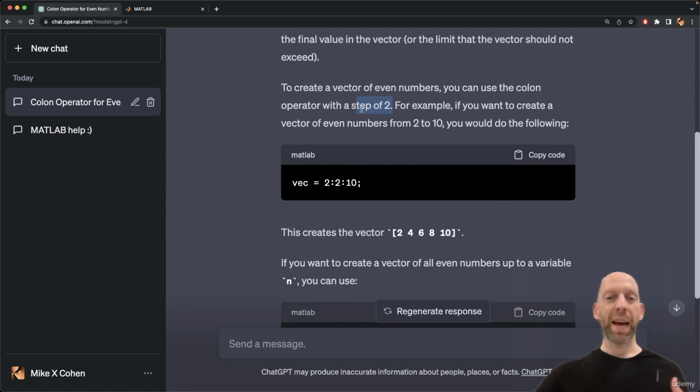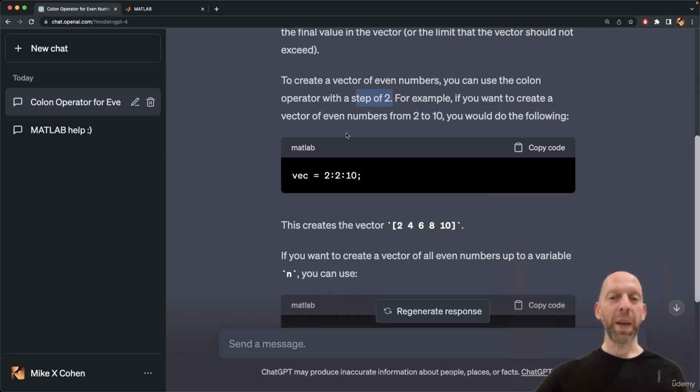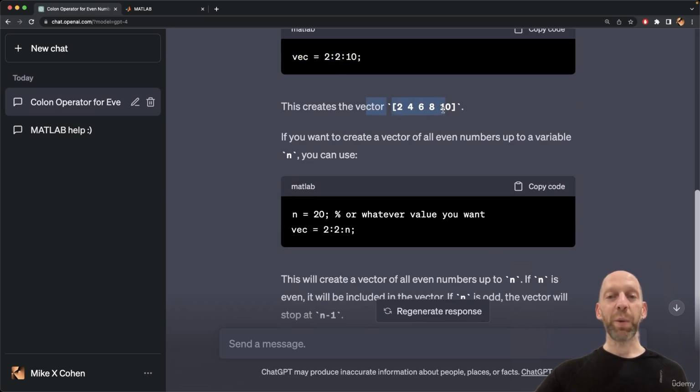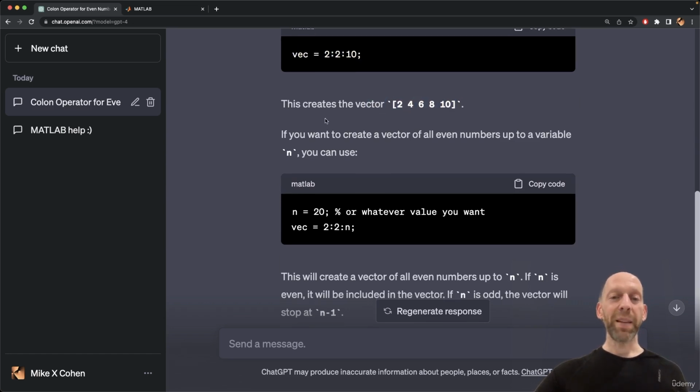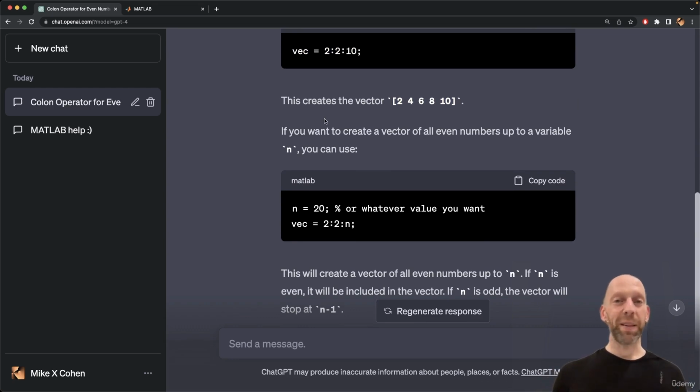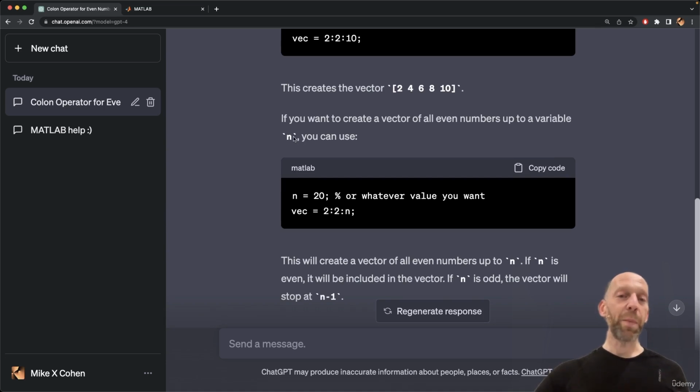So it's explaining that you can do this with a step of 2. It gives an example of going from 2 to 10 in steps of 2. It tells us what the output is going to be. And then it's going even further, which is way beyond the question that I directly asked it. But ChatGPT is inferring from the syntax and from the structure of the question that we are trying to learn something. And so ChatGPT is going beyond this basic explanation and saying that we can also use a variable to define the upper boundary.